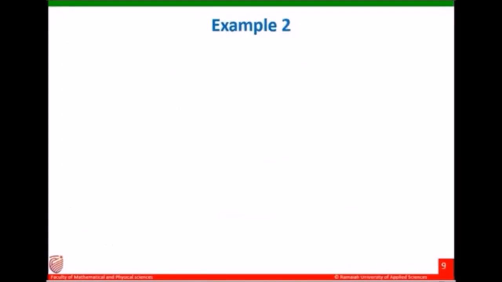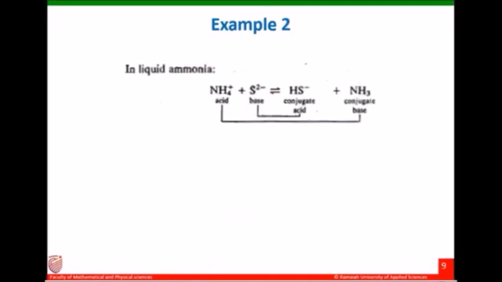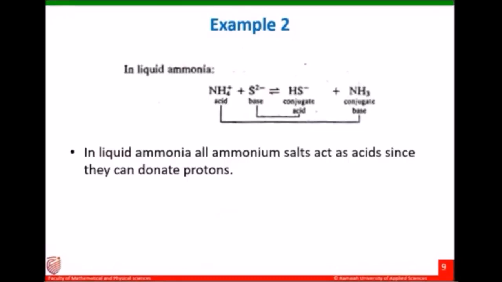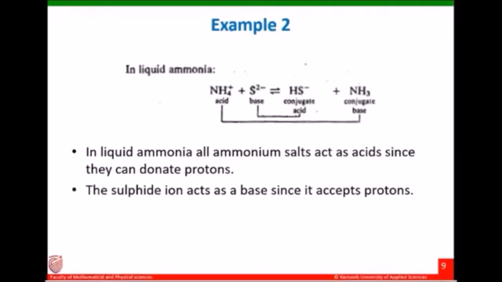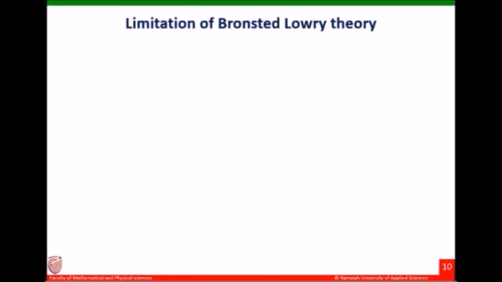One more example. In liquid ammonia, all ammonium salts act as acids since they can donate protons, and the sulfide ion acts as a base since it accepts protons. Now we will study the limitations of Bronsted-Lowry theory.